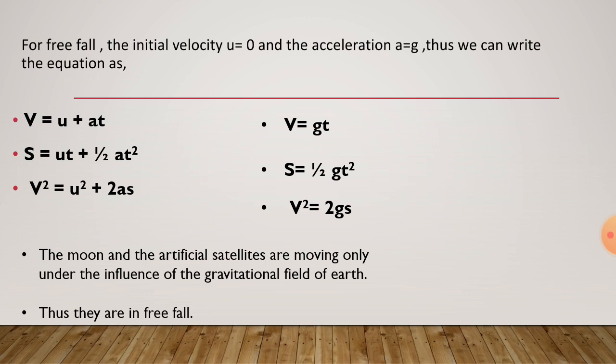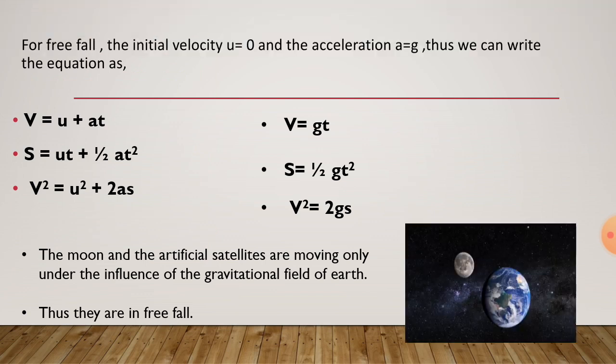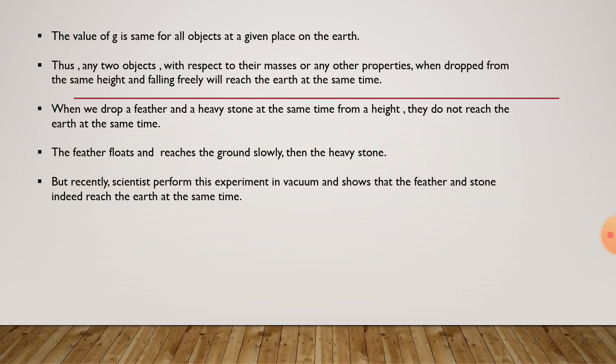acceleration is negative. The moon and the artificial satellite are moving only under the influence of the gravitational field of earth, so they are in free fall state. The value of g is the same for all objects at a given place on the earth. Thus any two objects, with respect to their masses or any other properties, when dropped from the same height and falling freely will reach the earth at the same time.